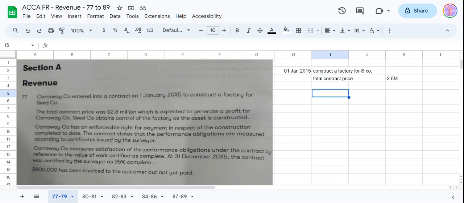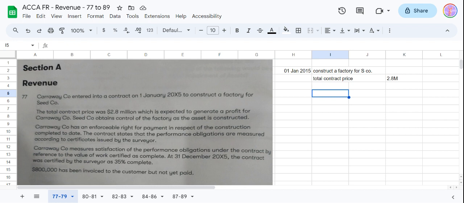C company has an enforceable right for payment in respect of the construction completed to date. That's right. C company is constructing the asset for S company, so C company will have a right for payment.